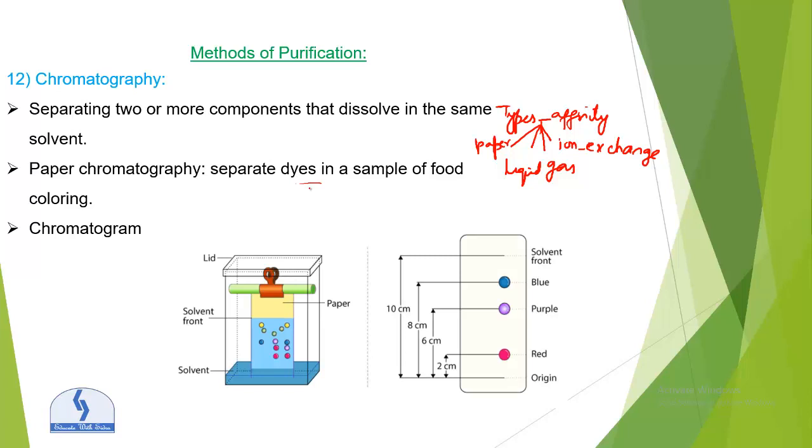This is the diagram of paper chromatography. This is the paper, and the whole paper is dipped in a solvent, normally ethanol. This is the highest point, the solvent front. There are so many components in this dye. You can see the color components yellow, pink, purple, blue, so it is separating the dyes basically. The components are red, purple, blue, and that is the highest point, the solvent front, and this is the origin. Here we place a spot.